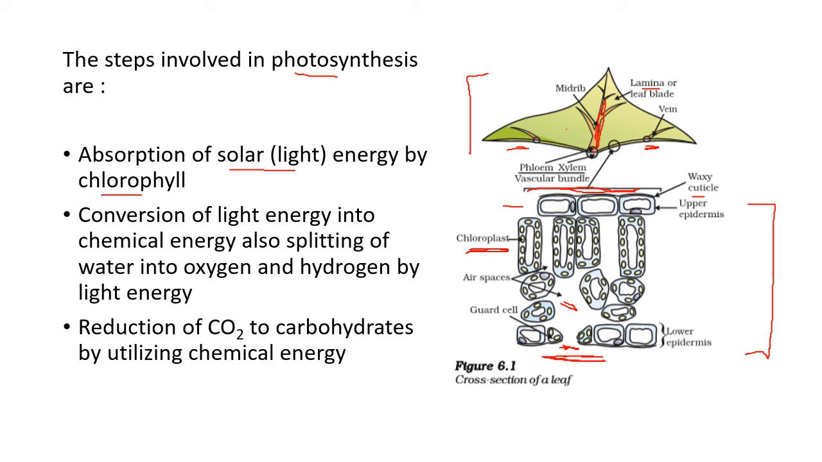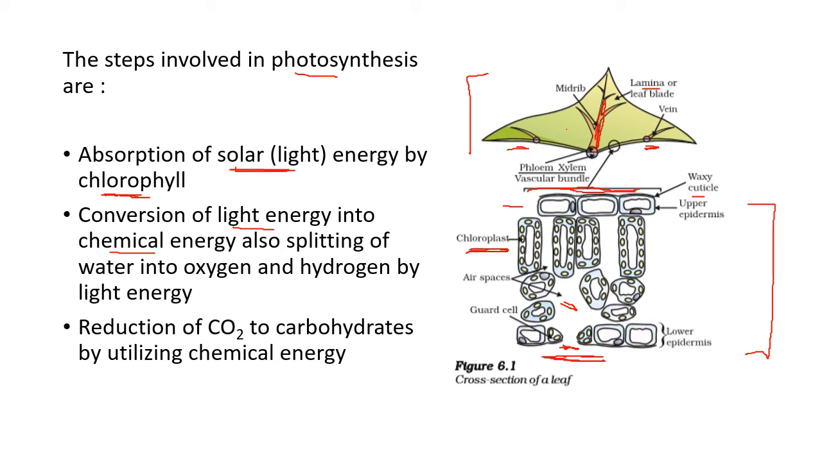That reaction needs energy. So how does the plant get energy? The chlorophyll of the plant, the green pigment, traps the solar energy and stores it inside the leaf. And when it has enough carbon dioxide and water, it will use this energy to start the process of photosynthesis. So, absorption of light energy.